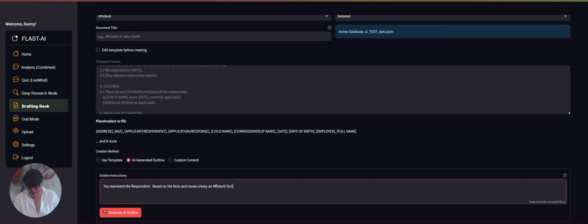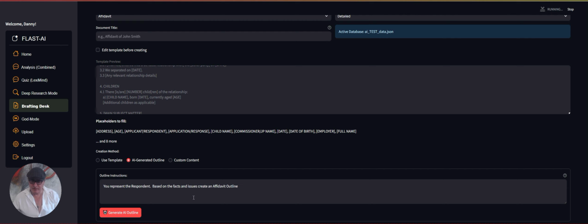Now, you always have to start with an outline. We're not yet at the stage where you're going to just go create an affidavit, click, and it just magically creates the whole thing for you. We're going to start with an affidavit outline. I'm going to show you why.